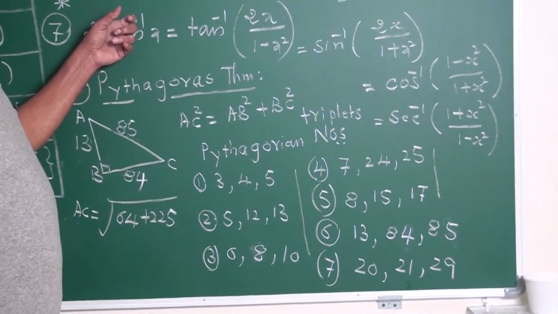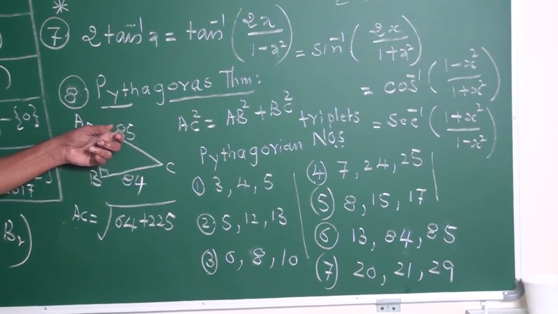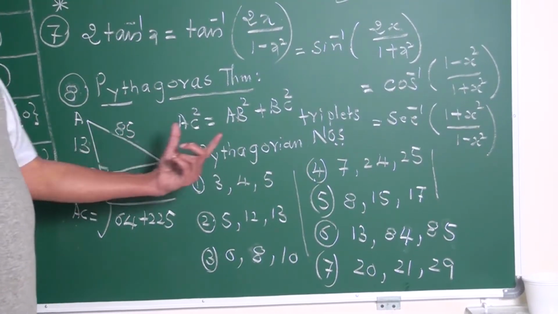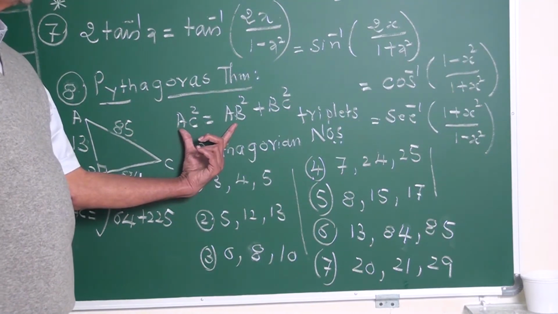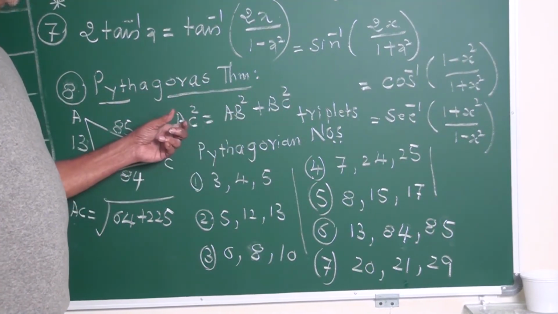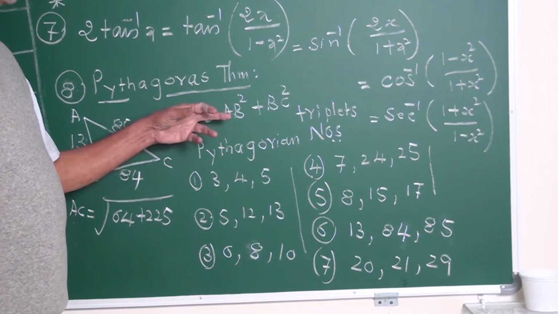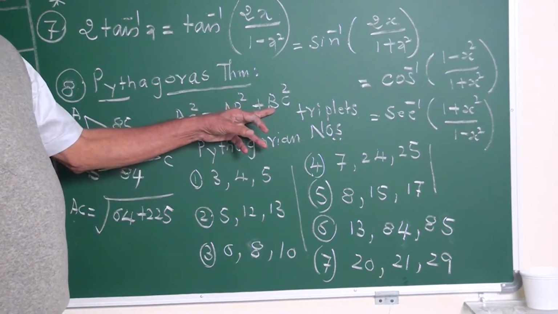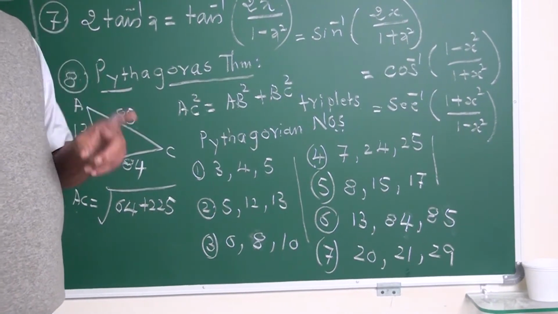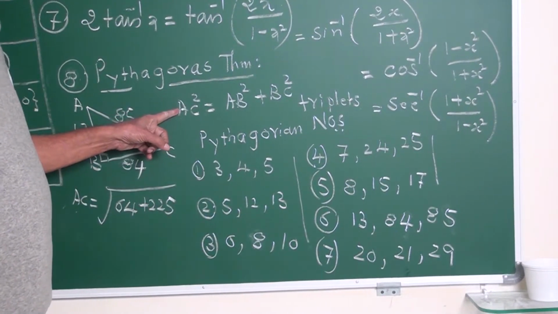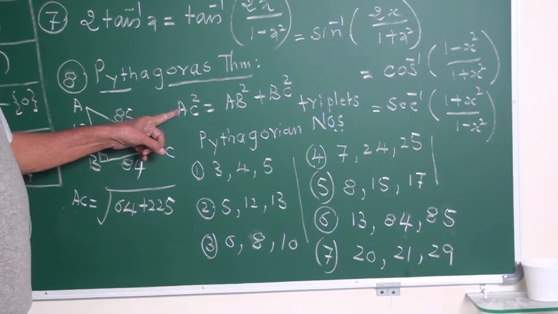If you know two sides, then BC square is AC square minus AB square, and AB square is AC square minus BC square. Like that, if you know two sides, you can find the remaining third side.